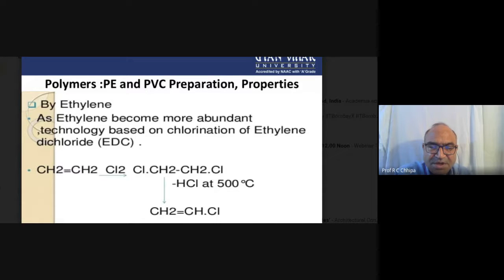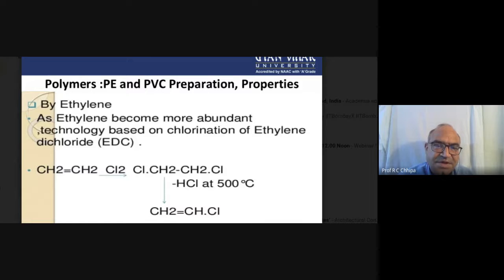So from the laboratory to industry, there are various projects where PVC plants exist, with different reaction conditions. Now we come to the PVC part, and here we get the polymer, polyvinyl chloride, after the polymerization of vinyl chloride.